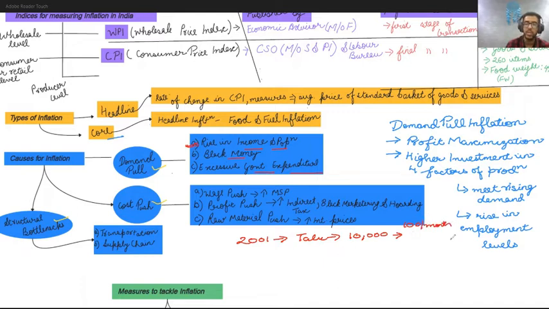But now what happened over a period of time when the population increased: they calculated the population of the same village Talu, and they saw that the population of Talu has now increased to 1 lakh. Now what do you think? The demand for rice, which was previously, in the year 2001, 100 kg required by these 10,000 people, will it be the same or will it increase?